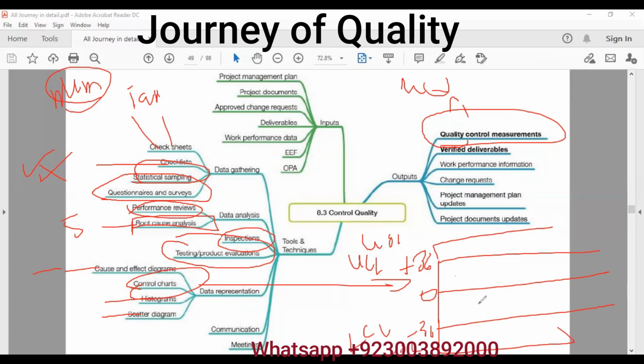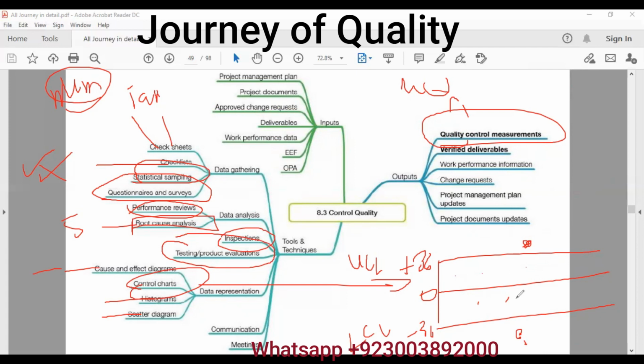We see if the points we are taking are within the upper control limit and lower control limit. If the points are within the upper control and lower control limits, the process is in control. If any point goes outside, either upside or downside, we say that the process is out of control. This is case number one.